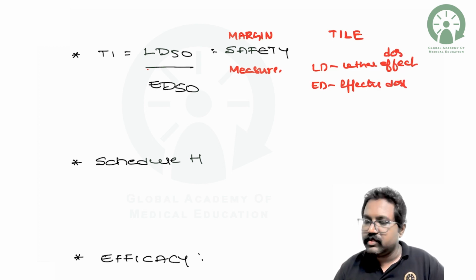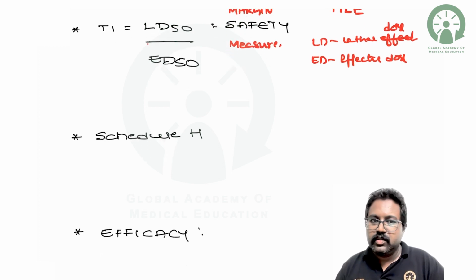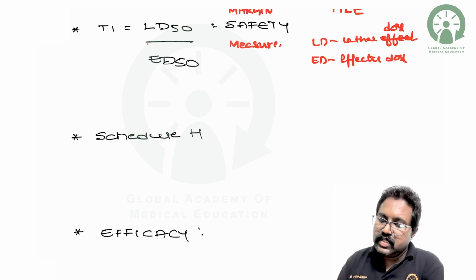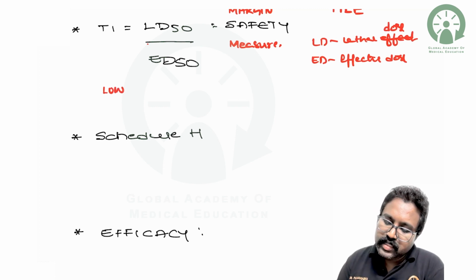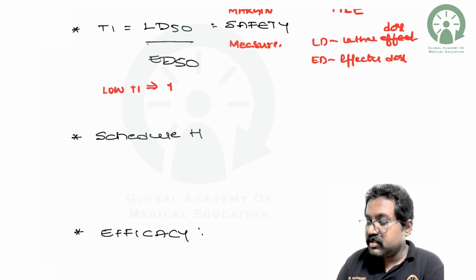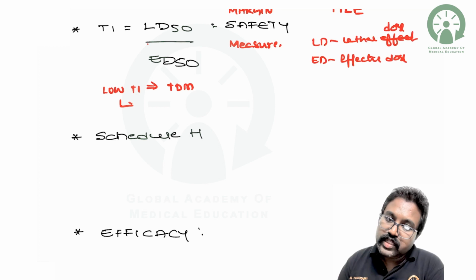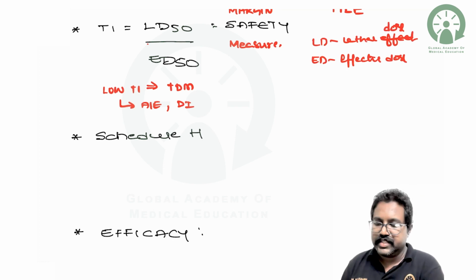So therapeutic index is very, very important. If there is a low therapeutic index, what it means is that low therapeutic index requires therapeutic drug monitoring, and drugs with a low therapeutic index will be more prone to adverse drug reactions as well as drug interactions.